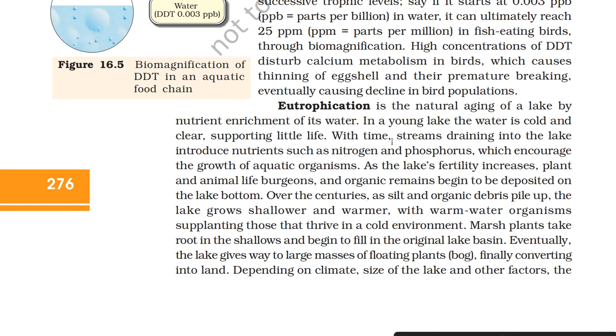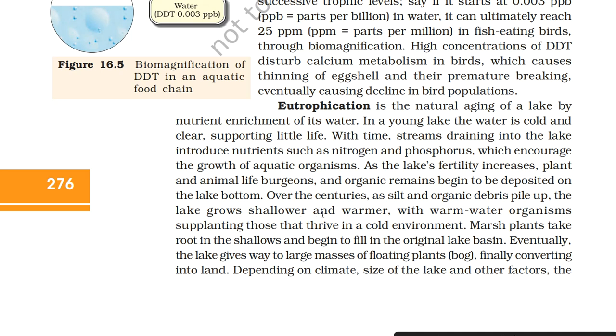Eutrophication is the natural aging of a lake by nutrient enrichment of its water. In a young lake, the water is cold and clear, supporting little life. With time, streams draining into the lake introduce nutrients such as nitrogen and phosphorus, which encourage the growth of aquatic organisms. As the lake's fertility increases, plant and animal life burgeons and organic remains begin to be deposited on the lake bottom.